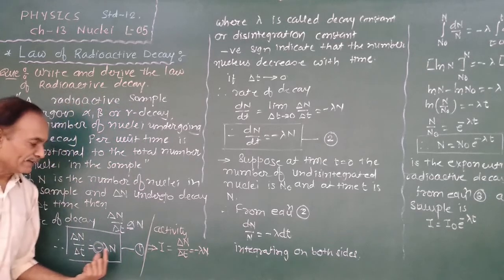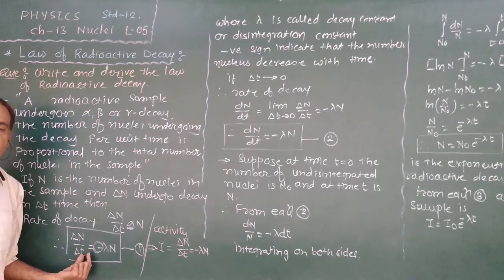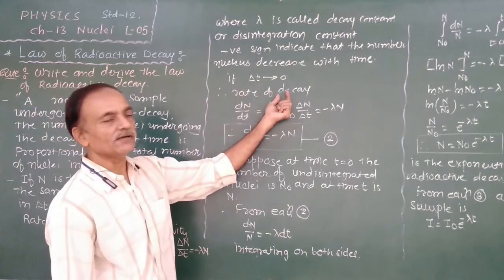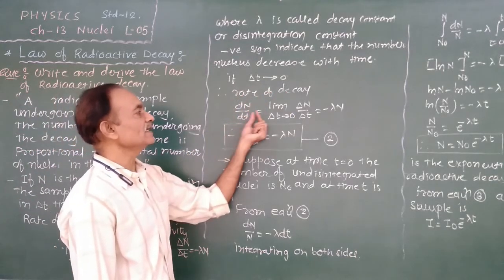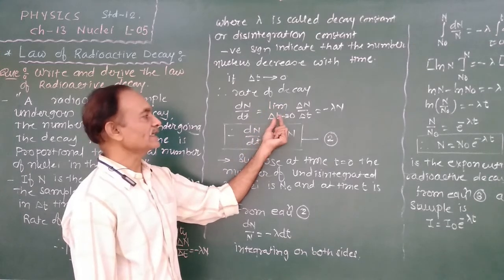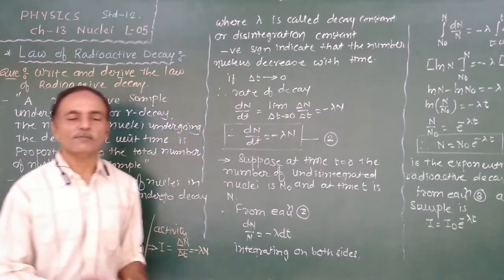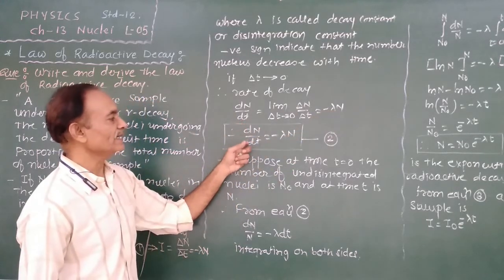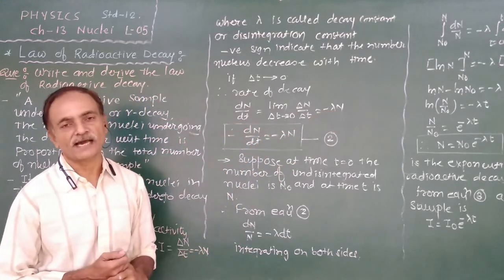Now, if the time interval is very small, by taking delta t tends to 0, the rate of disintegration or decay dN by dt is equal to the limit delta t tends to 0 of delta N upon delta t, which is equal to minus lambda N. Therefore, dN by dt is equal to minus lambda N.